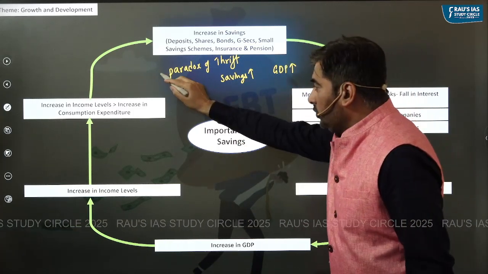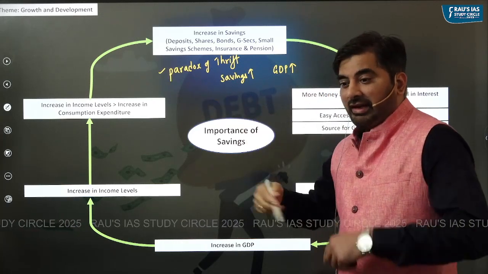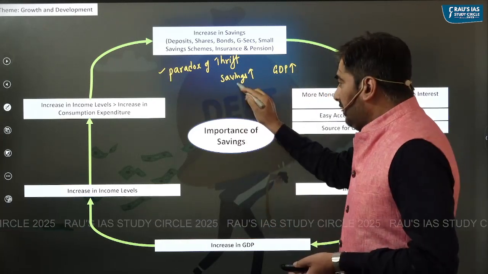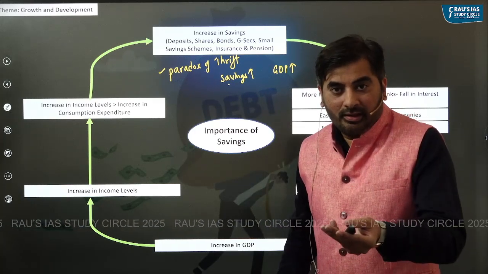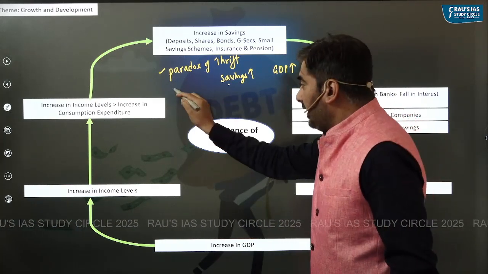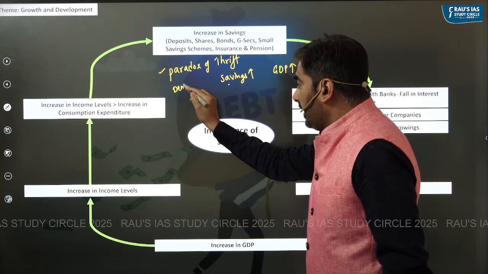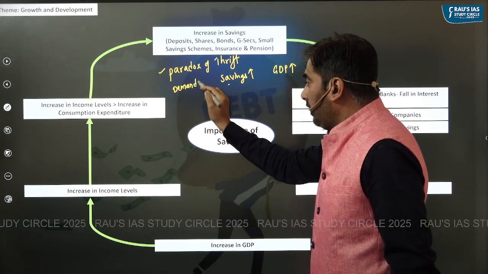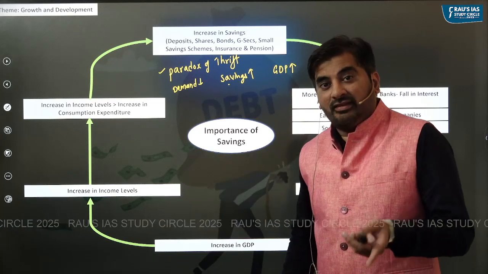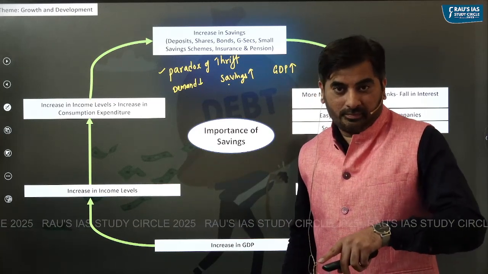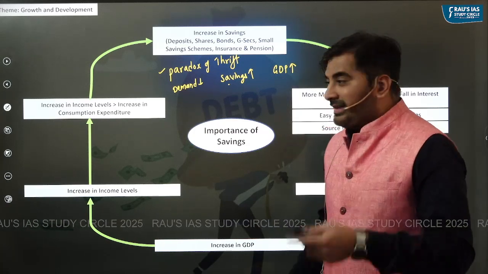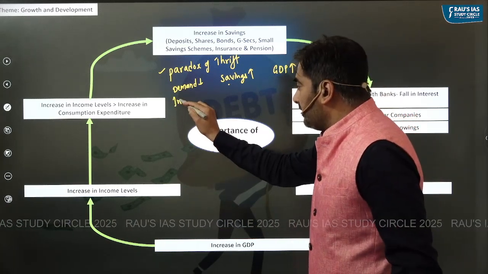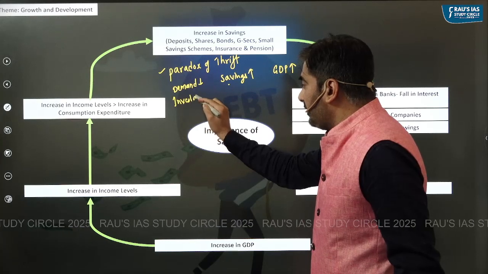But according to the paradox of thrift, if people are saving more money, it might so happen that demand for goods and services reduces. And if demand for goods and services reduces, this will discourage private sector investment.